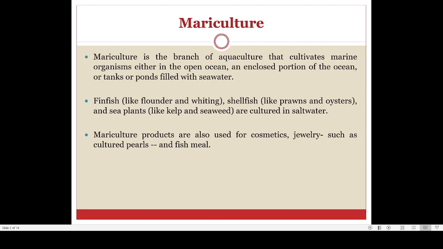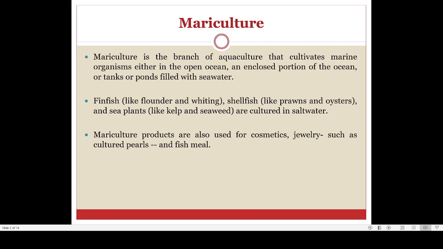So these are the first type of aquaculture, known as mariculture. Mariculture comes from the word marine, so marine culture. We are using the term mariculture. Now in mariculture, the basic idea is that we are culturing either fish or other kinds of aquatic animals in an open sea.